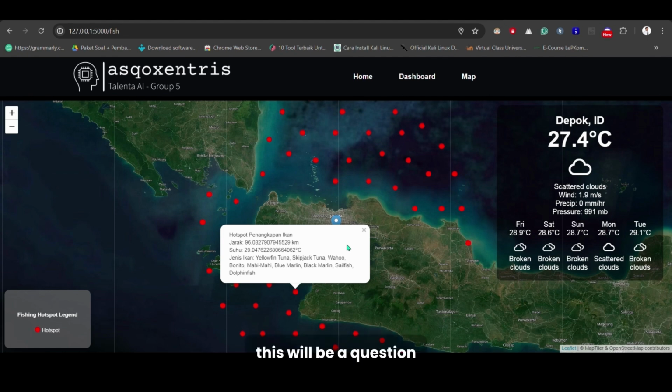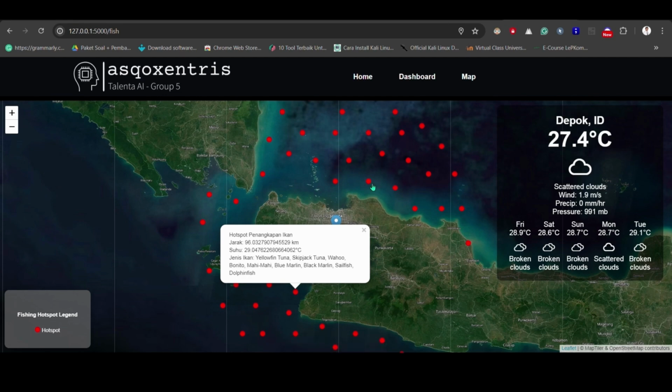Now surely this will be a question whether the point is custom or not. Okay. So this point appears because of the results of the analysis of the data we take, namely CMEMS, or Copernicus Marine Environment Monitoring Service, which is data provided to determine the characteristics of seawater, ranging from temperature in the sea, salinity, and so on.